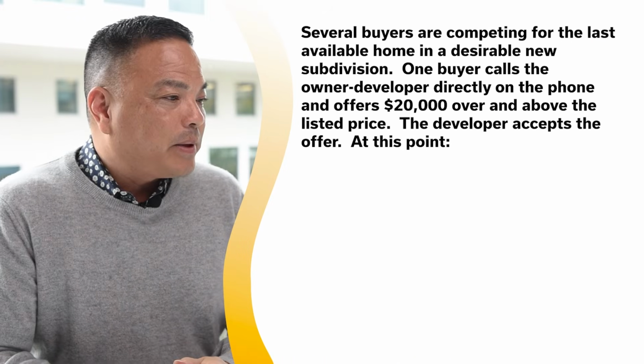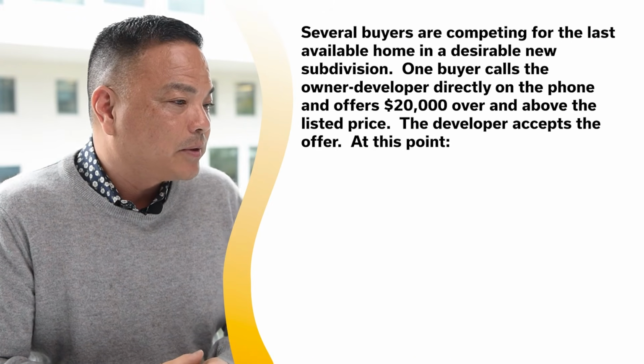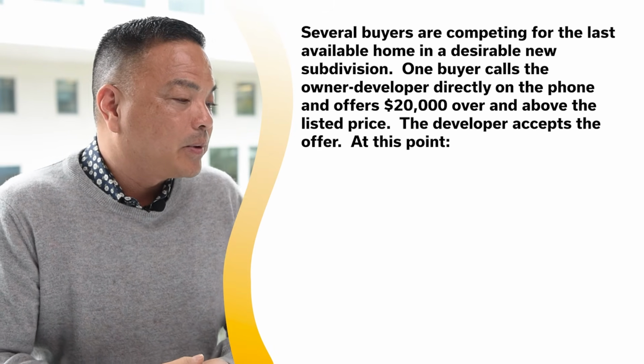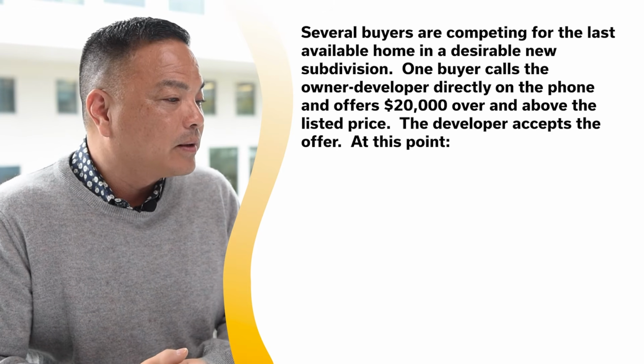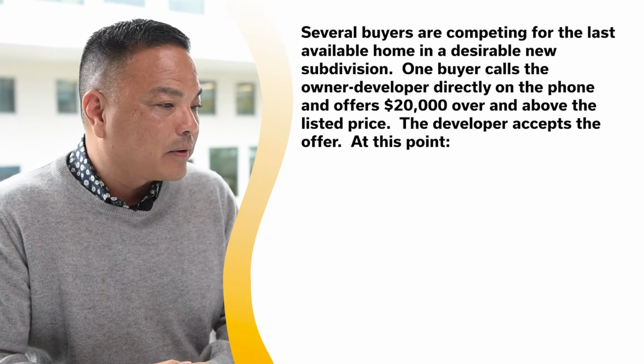Several buyers are competing for the last available home in a desirable new subdivision. One buyer calls the owner-developer directly on the phone and offers $20,000 over and above the listed price. The developer accepts the offer.